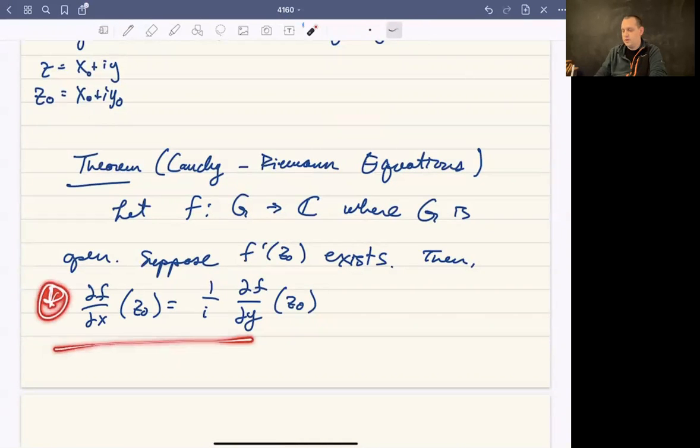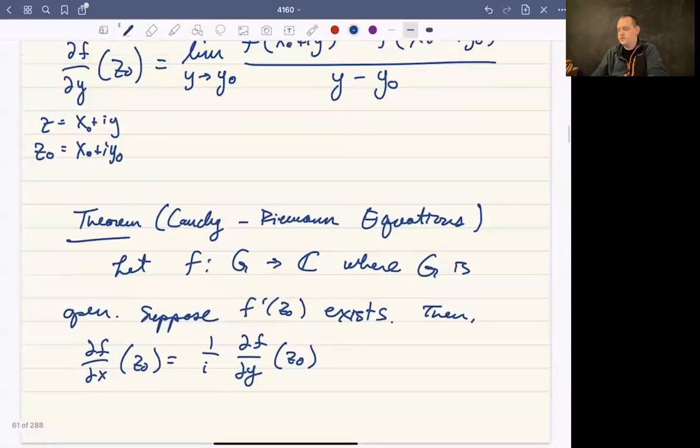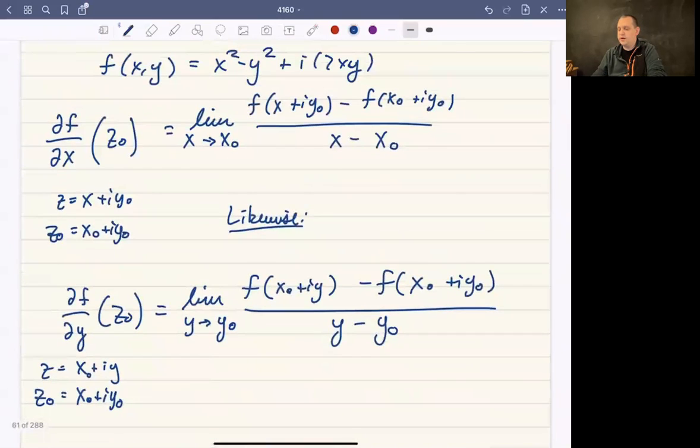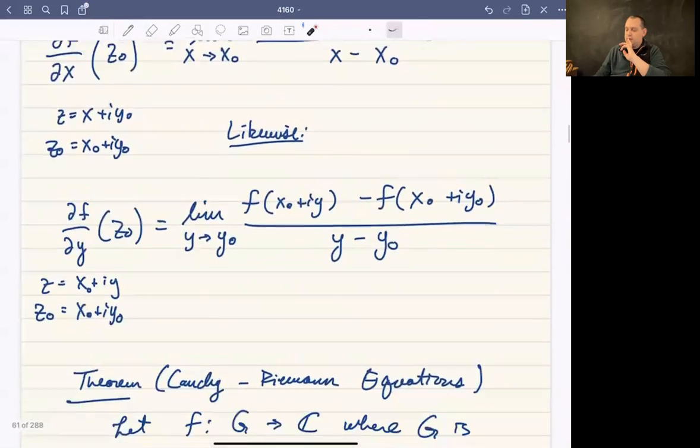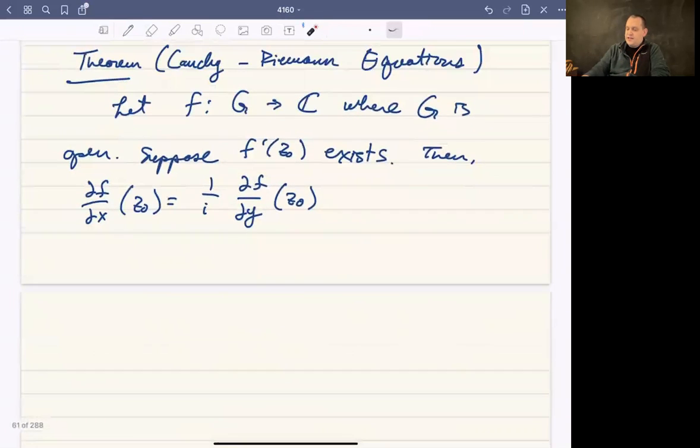I know that this is only one equation, but there's a way to view this as two equations, which I'll talk about. So going back just for a second to this function z squared, notice that what we did is we took f of z equals z squared and thought about it as a function of x and y, and then you end up with the real part and the imaginary part. So you have x squared minus y squared and 2xy.